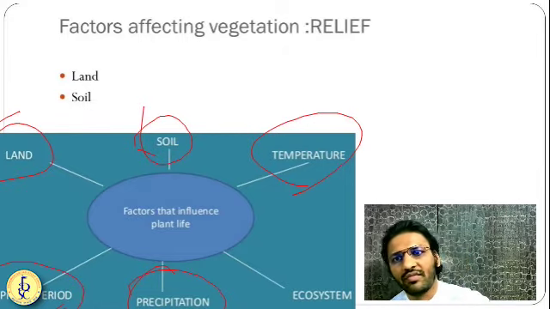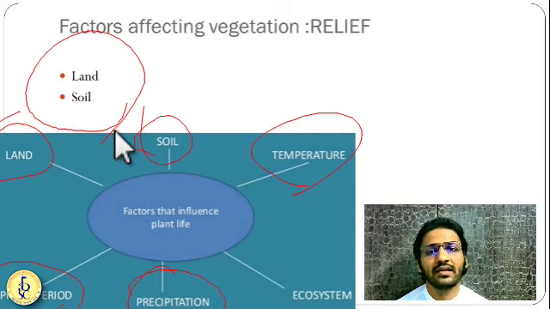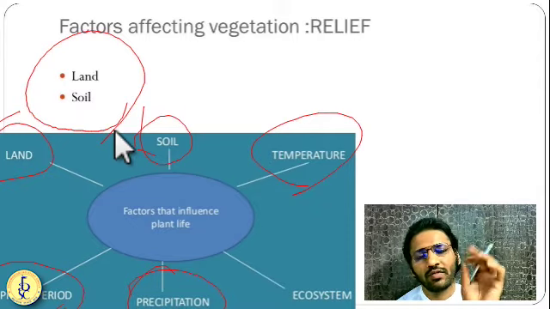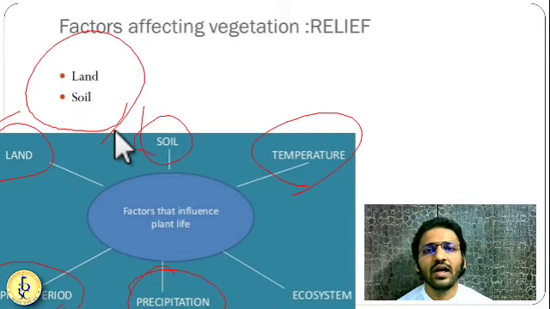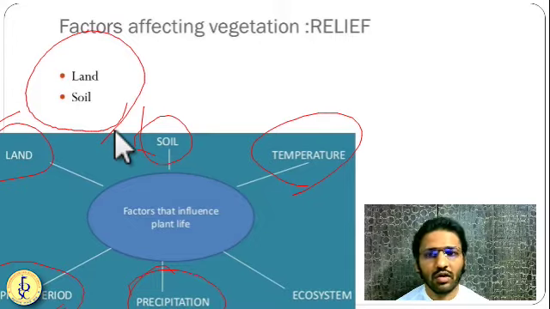So among them, first is relief feature in terms of land and soil. The type of land that we have will determine the type of vegetation that we have, the type of animals, type of insects, type of reptiles that we have in the particular land. Soil will also determine the fertility of the particular area. So according to the fertility of the soil, the type of trees we will have. According to the type of trees, type of animals and birds we will have. And according to their type, their predators, in this way they will go on progressing. So first thing is land and soil that all of us know.